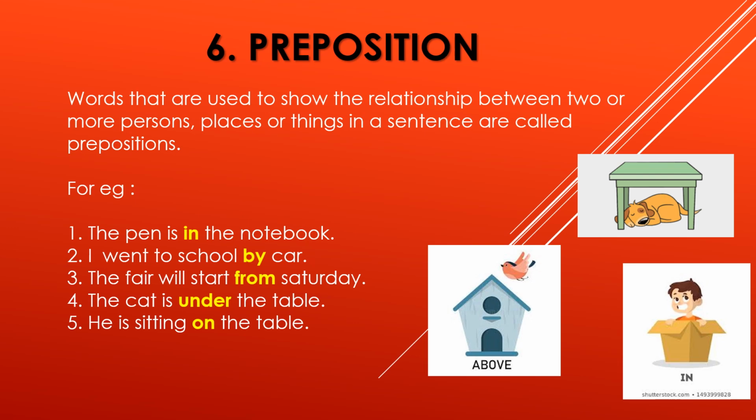So to make complete sense of that sentence, you have to use the words in, on, under, over, above. All these are preposition words. So that is known as relationship. You have to show the relation. Now the pen is definitely in the notebook only. It's not on the notebook. In the notebook only. So that's why in is the preposition.